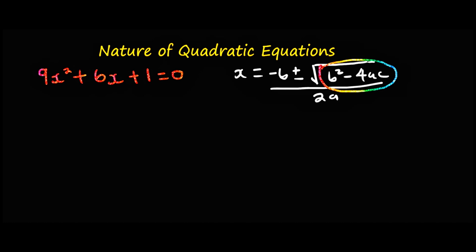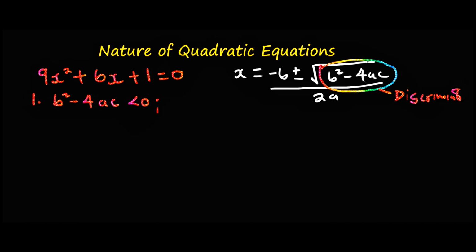So there's this portion that is under the root sign, this portion here. This portion is what we call the discriminant. It is the discriminant that we use to describe the nature of quadratic equations. Using the discriminant, there are three cases that arise. The first case is where the discriminant, b squared minus 4ac, is less than 0.